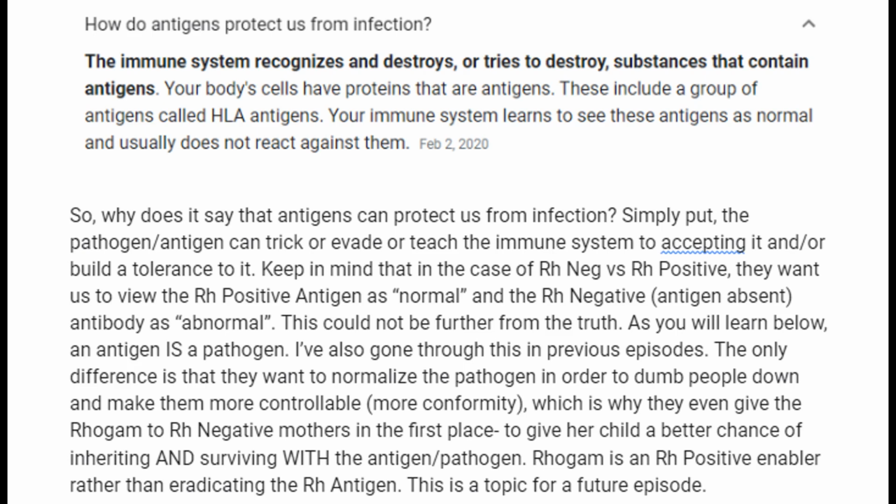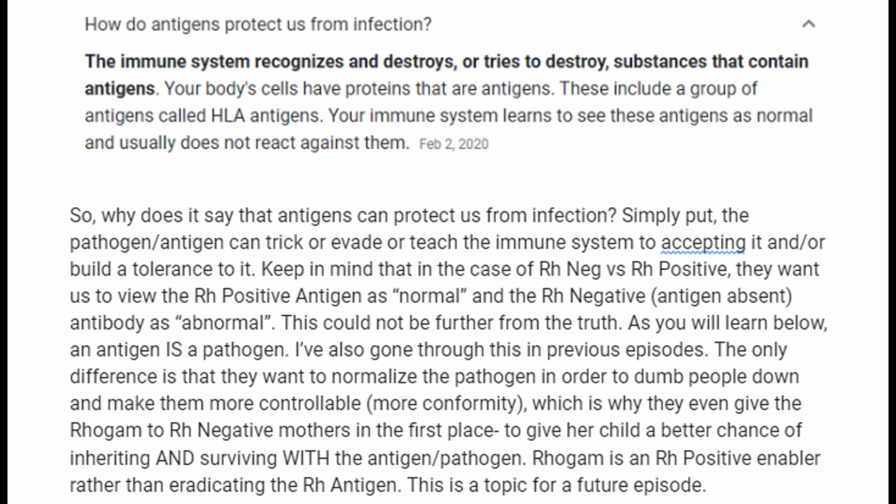Keep in mind that in the case of Rh negative versus Rh positive, they want us to view the Rh positive antigen as normal because 85% of people have inherited it on their red blood cells, and the Rh negative, who is antigen absent and has the antibody, as abnormal. Let me say that again. They want to pose the Rh positive as normal and the Rh negative as abnormal. This could not be further from the truth.